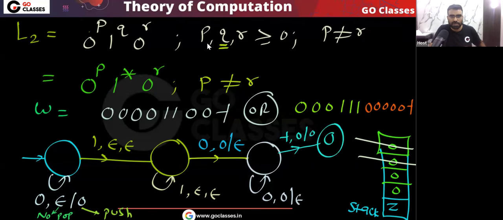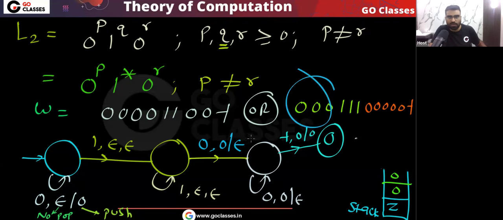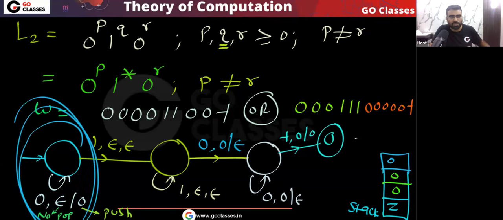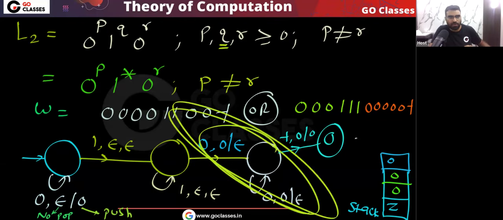Very simple point. Now remember, if my string has this format, meaning r is more than p, then what I will do: for every zero I will push zero, yes or no? Because for every zero I am pushing zero, for 3 zeros I will push 3 zeros. Then I am ignoring all the ones, these three ones I will ignore. Then for every zero I will pop 0. You can see for every zero I am popping 0.